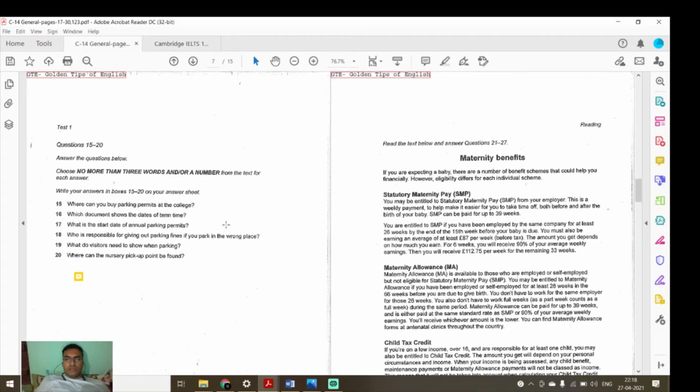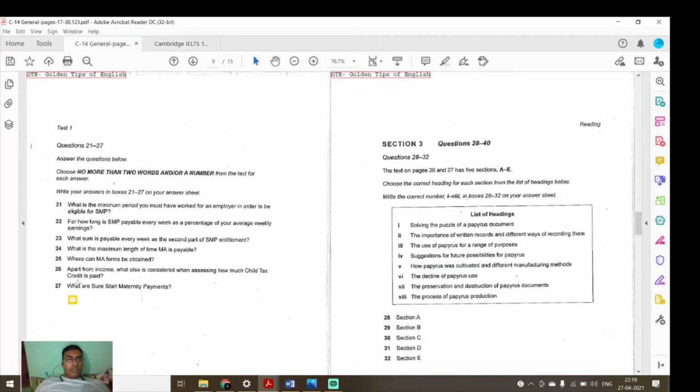You don't have to work for the same employer. Maternity allowance can be paid for up to 39 weeks. What is the maximum length of time MA is available? 39 weeks.